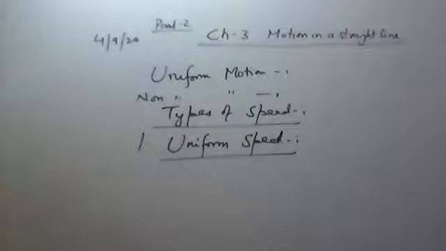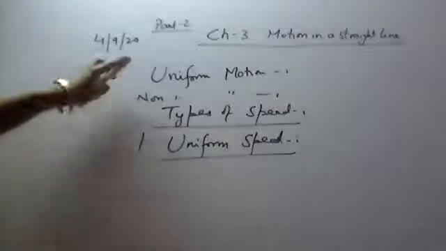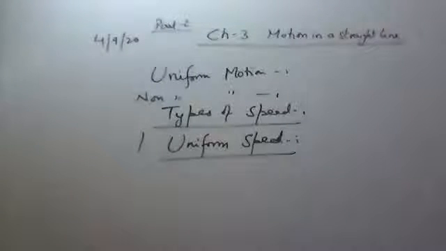When the body is in uniform motion, that is, covers equal distances in equal intervals of time, its speed is constant.